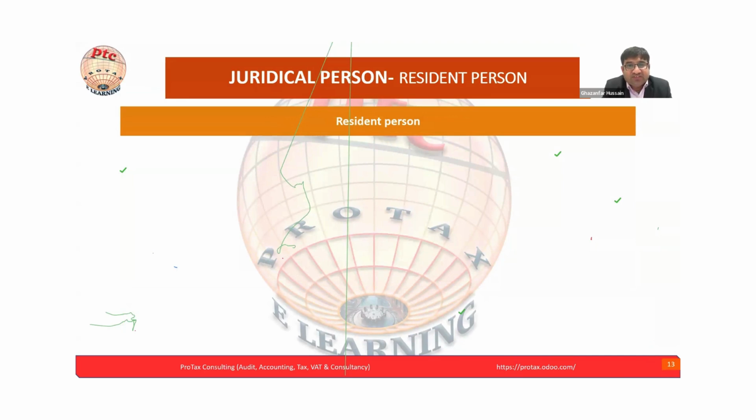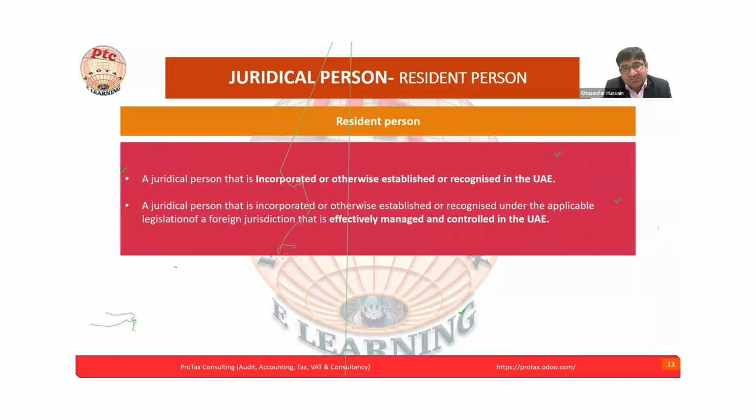Next, earlier we were discussing the natural person. Now we are discussing the juridical person. For the juridical person, again, the same: resident person and non-resident person. Now we are seeing the juridical person incorporated or otherwise established or recognized in the UAE.